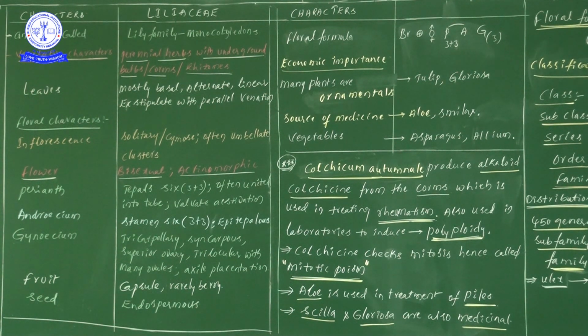Here, during development of the embryo, if the endosperm is not completely utilized, that particular seed definitely consists of remaining endosperm. Such a case we call the endospermous condition.